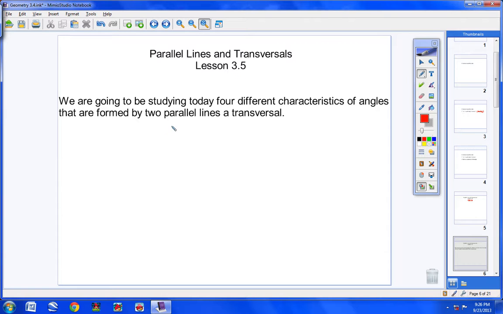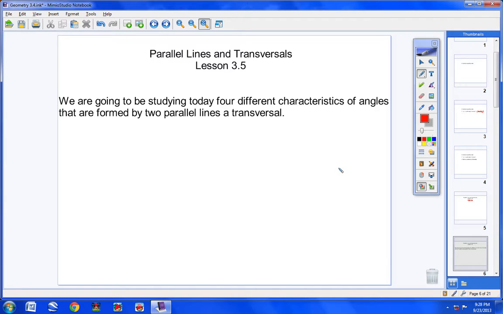Now, we are going to be studying today 4 different characteristics of angles. Now, what angles am I talking about? Well, characteristics of angles that are formed by 2 parallel lines and a transversal. Let me read that again. We are going to be studying today 4 different characteristics of angles that are formed by 2 parallel lines and a transversal.